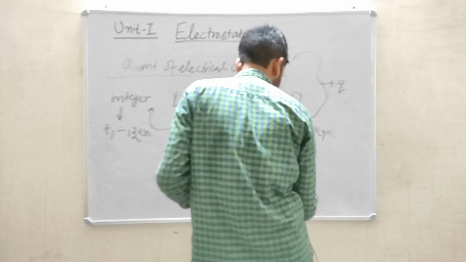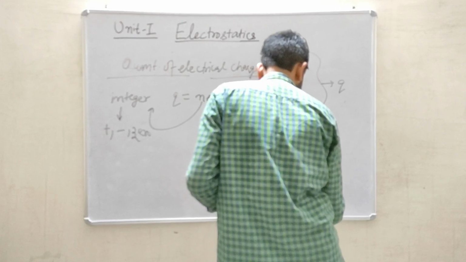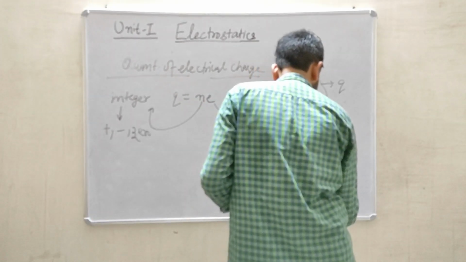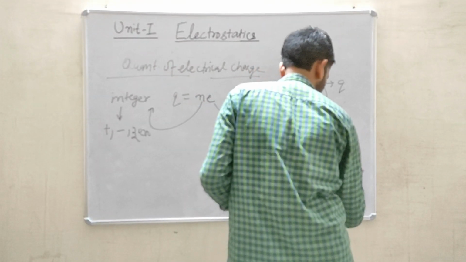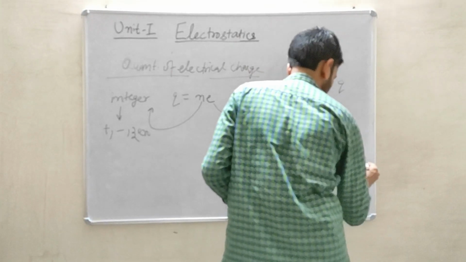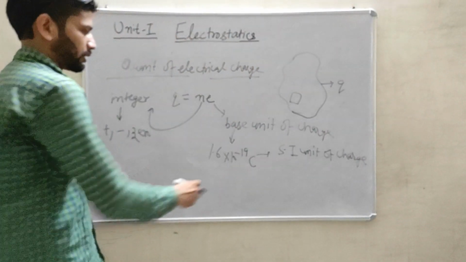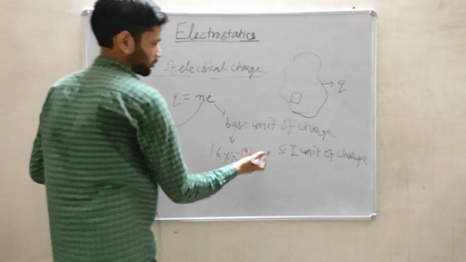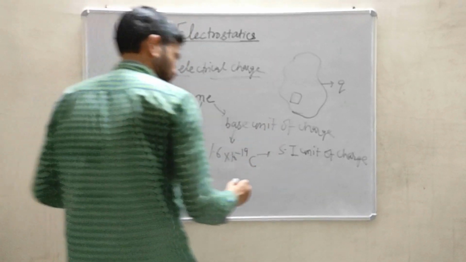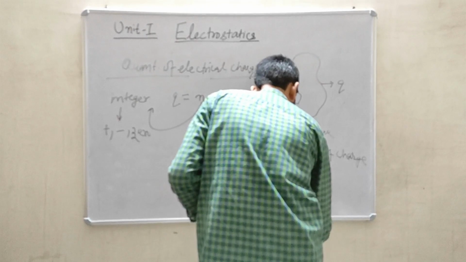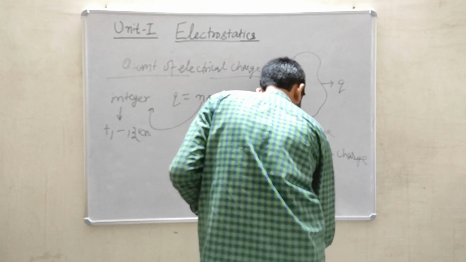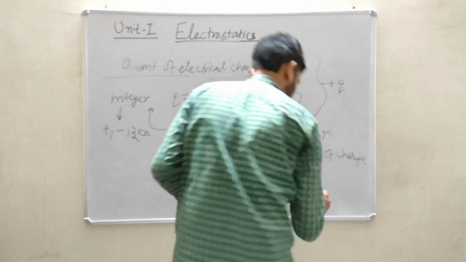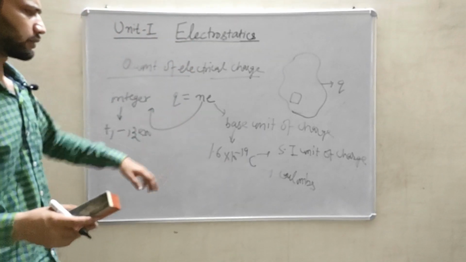Coulomb, right now for you, it is the SI unit of charge, and this is the symbol of coulombs. So the spelling of coulombs is written in full form like this. So this is the SI unit of charge.